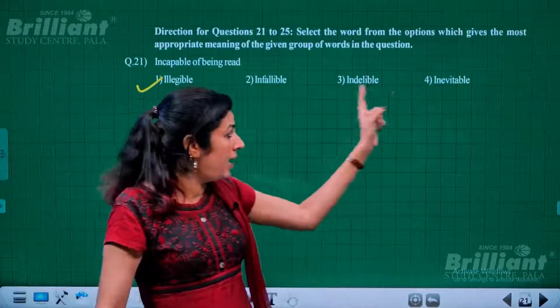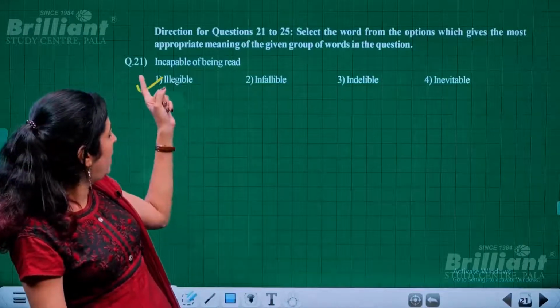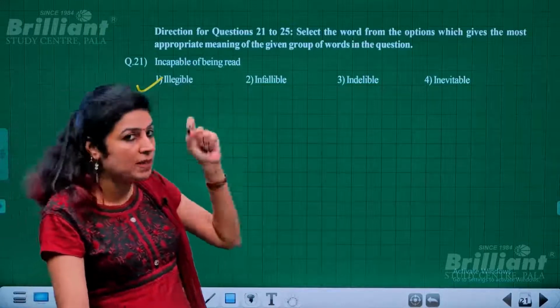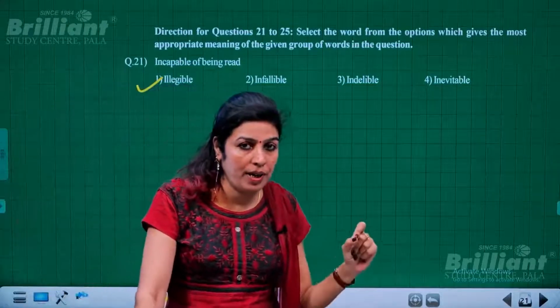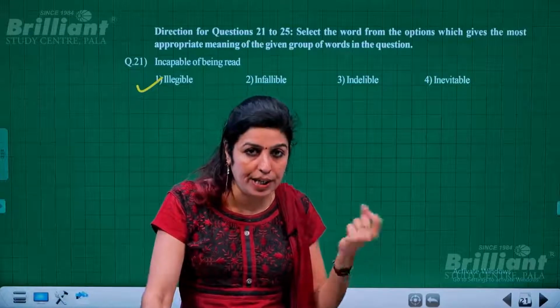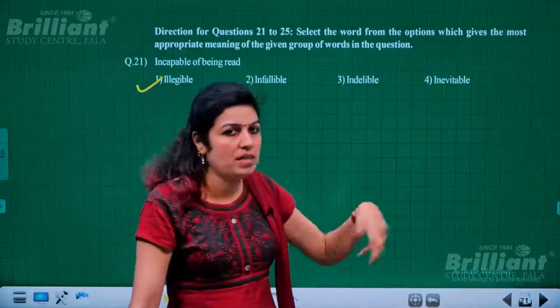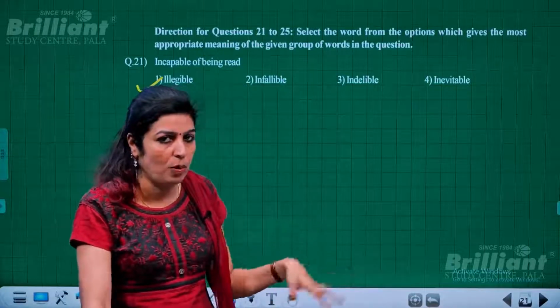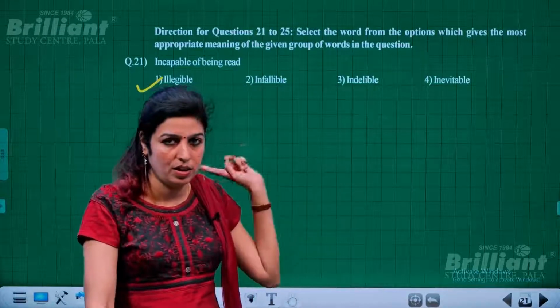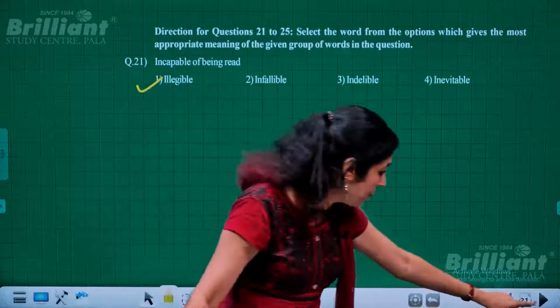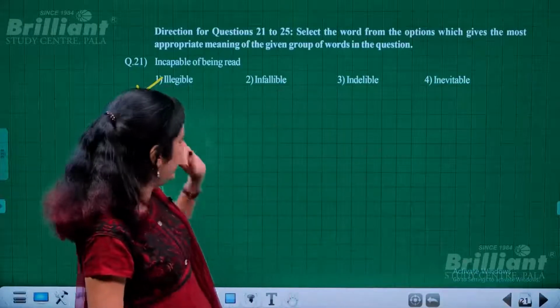But that is not what we desire. Incapable of being read means because of the type of handwriting, it is not possible to read it out. To give that sense, it is illegible. Inevitable means something which cannot be avoided, but which is important. That is not at all connected with the given question. So illegible is to be chosen.